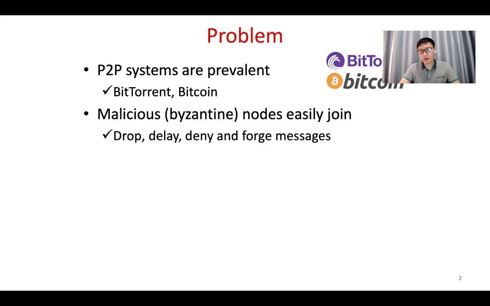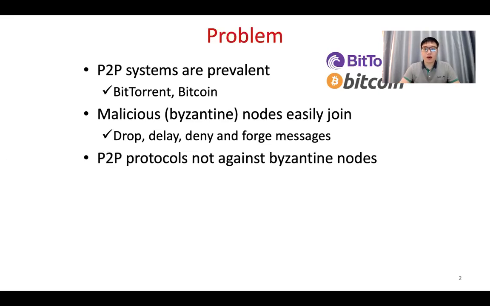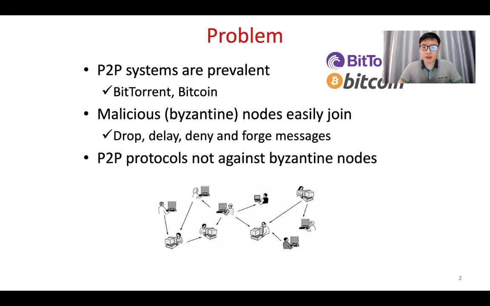That's why a lot of malicious or Byzantine nodes can easily join the system to drop, delay, deny, and forge messages to disrupt the execution of the protocol. Since most of the protocols were designed a long time ago, the designers may not have considered security primitives against these Byzantine nodes. And that's why there are a lot of attacks on these peer-to-peer systems these days.